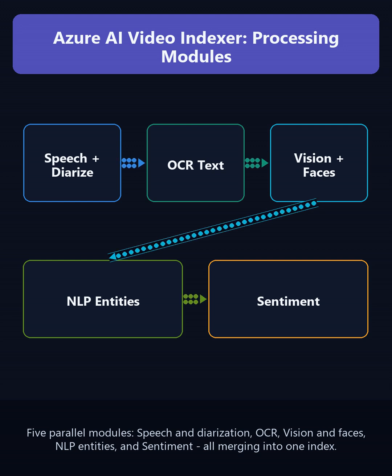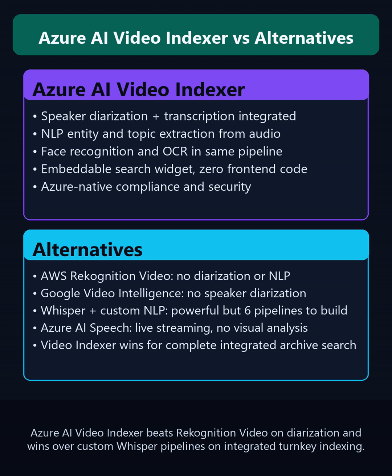How does Azure AI Video Indexer compare? AWS Rekognition Video covers face and label detection but requires you to assemble transcription, OCR, and NLP separately. Google Video Intelligence API detects scenes, labels, and speech but has no speaker diarization or integrated NLP entity extraction. Custom FFmpeg pipelines with Whisper and open source NLP give you full control but mean building and maintaining 6 separate model pipelines yourself. Azure AI Video Indexer leads on the combination of integrated diarization, entity extraction, topic modeling, and the out-of-the-box embeddable search widget.